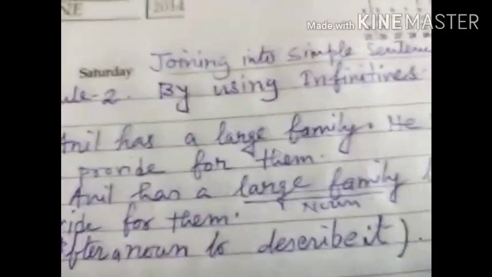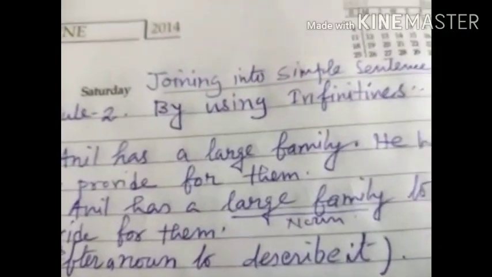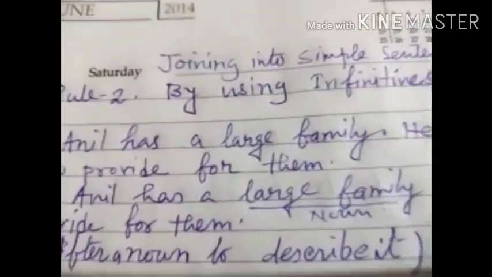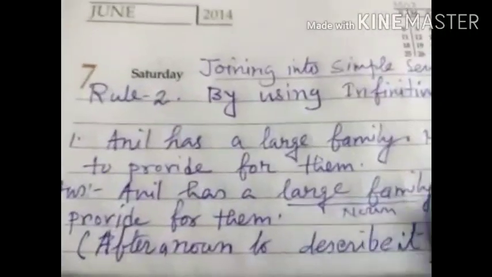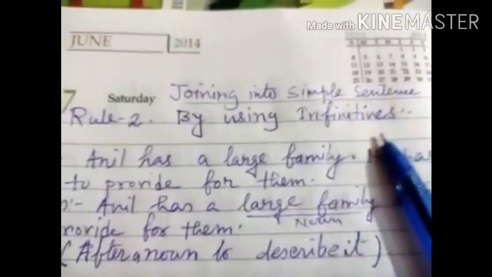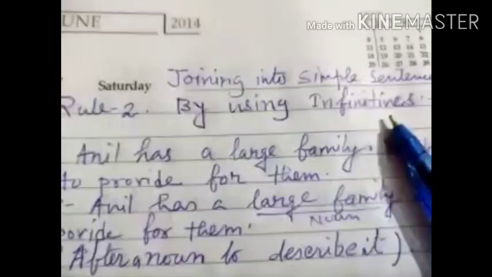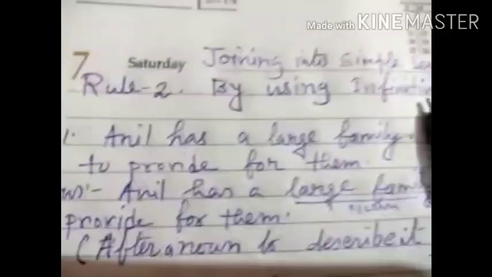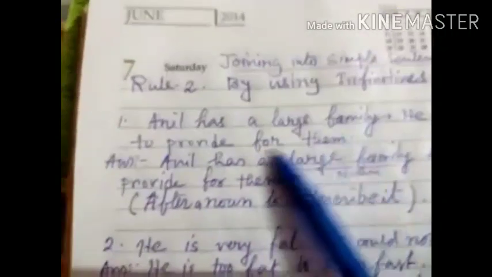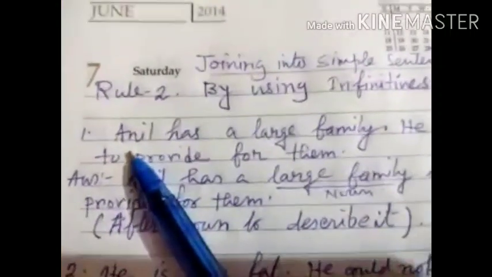Rule number 2 is by joining infinitives. So what is an infinitive? Actually, an infinitive is "to" plus the verb, the base form of the verb with "to". Now we come to the example.